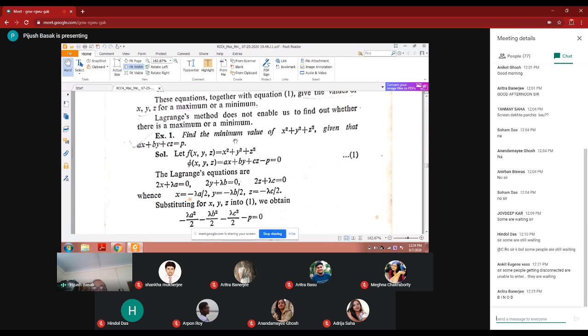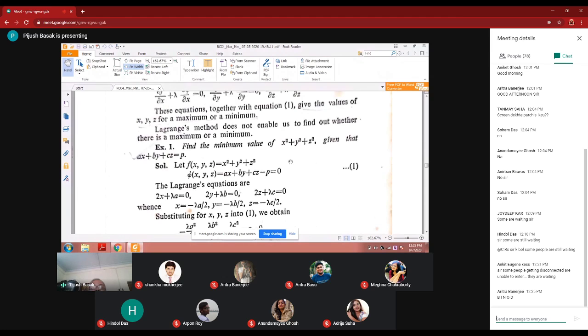They have told you to find the minimum value of x square plus y square plus z square, given that ax plus by plus cz is equal to p. This is your f(x,y,z) and this is your phi(x,y,z). So f(x,y,z) is x square plus y square plus z square, already given. And what is phi(x,y,z)? In this equation, ax plus by plus cz minus p is there, so minus p is taken on the left hand side, so it is 0.